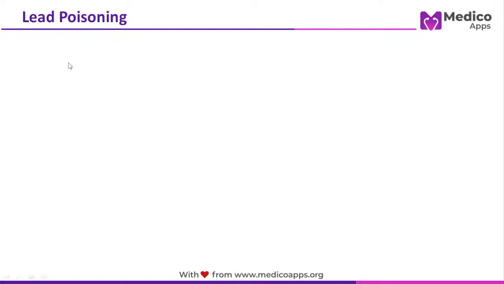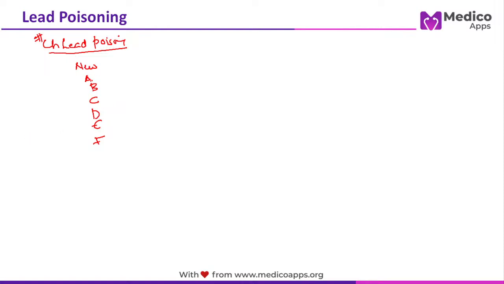So let's now look at the symptoms which we are going to see in case of chronic lead poisoning. You can remember it by a mnemonic called NEW A B C D E. Even when you are in your final year or second year and you have to write the symptoms of chronic lead poisoning, by this mnemonic you will be able to answer anything.